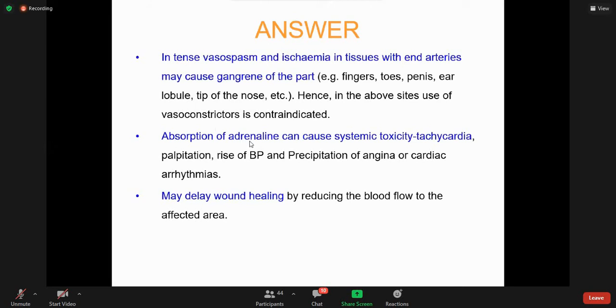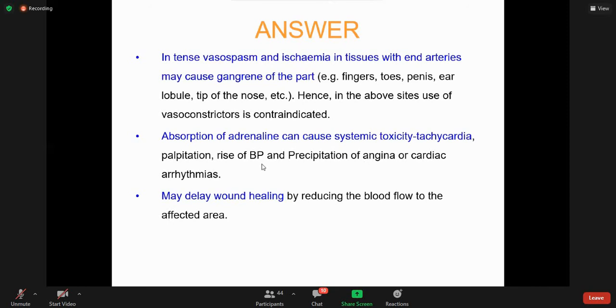Absorption of adrenaline. This point I already told you: the vasoconstricting agent we generally add with local anesthetic preparation is adrenaline, also called epinephrine, and this is one of the important neurotransmitters related to sympathomimetic drugs. So absorption of adrenaline can cause systemic toxicity like tachycardia, palpitation, raised blood pressure, and precipitation of angina or cardiac arrhythmias.